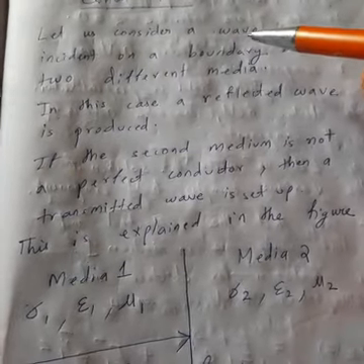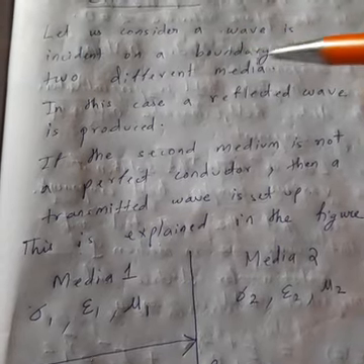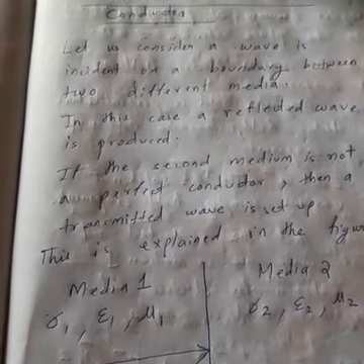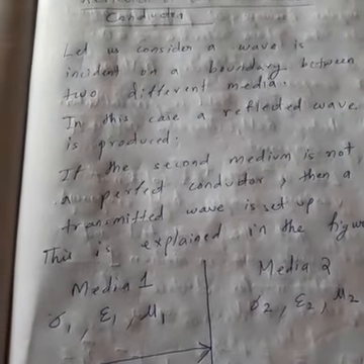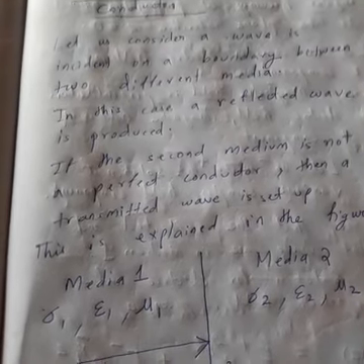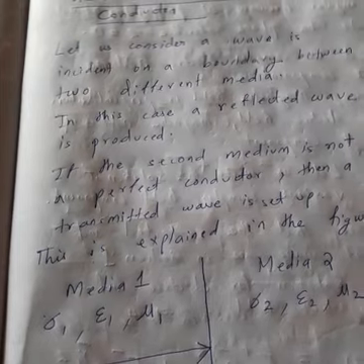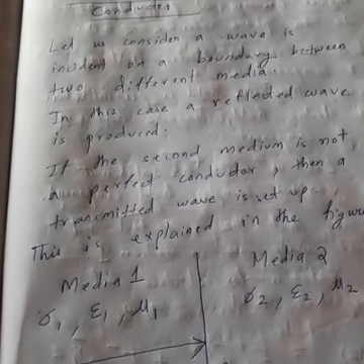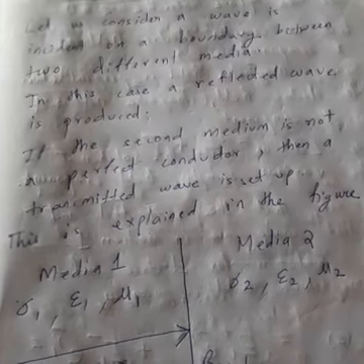So now I am considering a wave that is incident on a boundary between two different media, medium 1 and medium 2. If I am considering two mediums, then there is a boundary between them. When you cross from one medium to another, you have to cross the boundary. You can understand it as a border between two countries. So look at the figure.